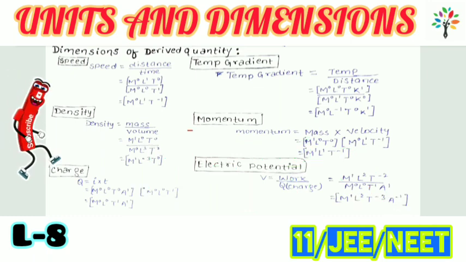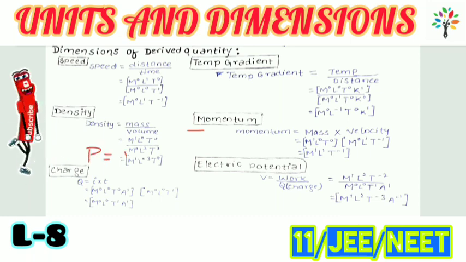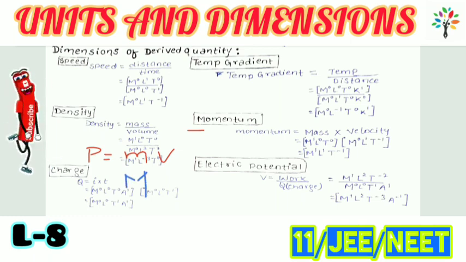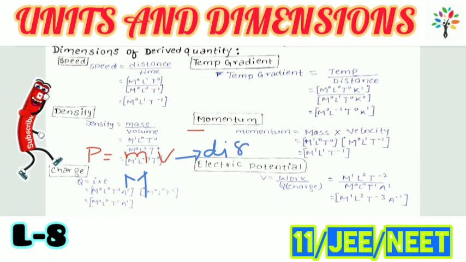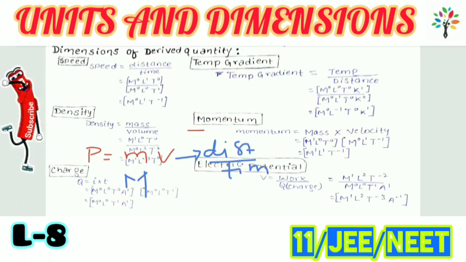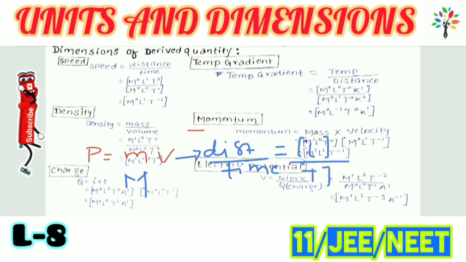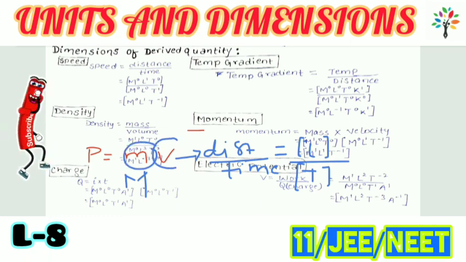Next quantity we have is momentum. Momentum means mass times velocity, and the dimension of mass is capital M. Velocity means distance upon time. Distance is represented as L, and time is represented as T. So mass into velocity gives us momentum, meaning M L T raised to power minus 1.